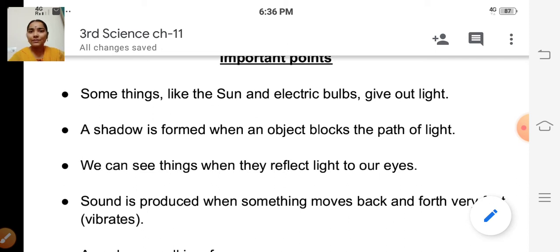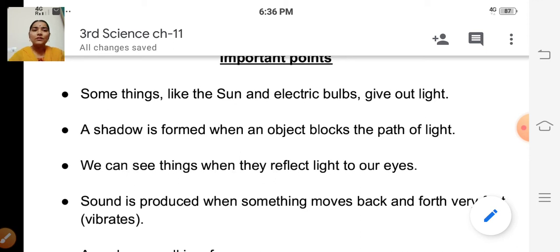So the light from the sun or electric bulb falls on that apple and it bounces. Then the light bounces. When this bounced light falls on your eyes, then you can see that apple. And this bouncing is called reflection. Bouncing of light is called reflection. Okay, so we can see things when they reflect light to our eyes.